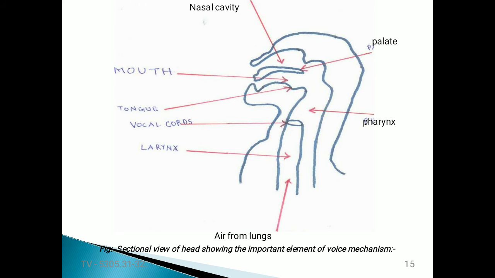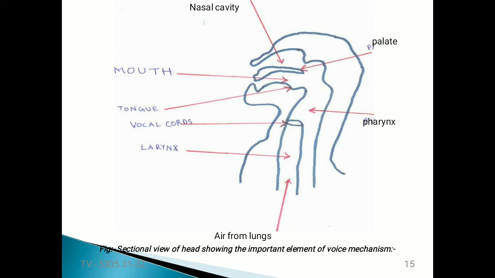So this is for breathing, and while speaking, the air comes first from the lungs, reaches the larynx, passes through the vocal cords, reaches the pharynx, and comes out from the mouth. In this direction the airflow is present while speaking.